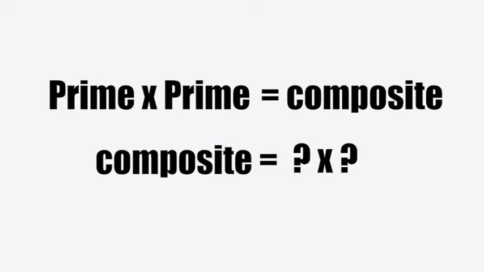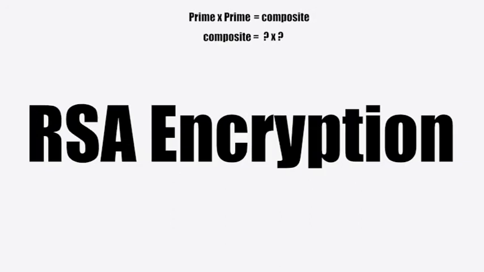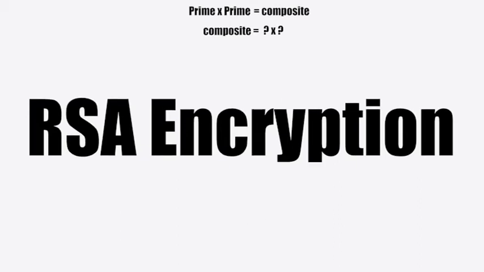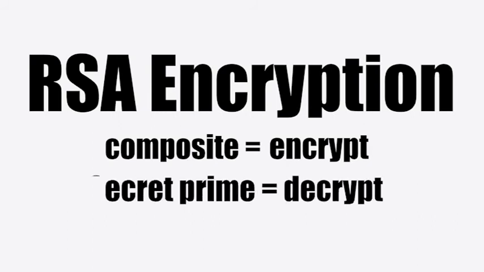This principle of prime numbers forms the basis of many cryptographic algorithms, like RSA encryption. The product of the two primes is the public key, while one of the factors is the private key. The public key is used to encrypt any message, but you need one of the factors to decrypt it. Anybody trying to read the encrypted message only has access to the public key, and it's near impossible for them to find one of the factors.